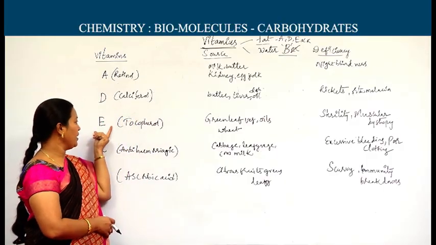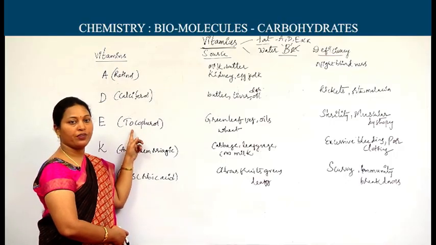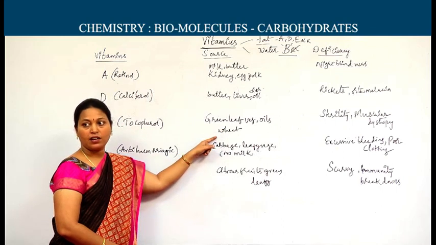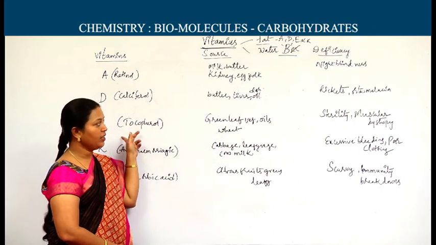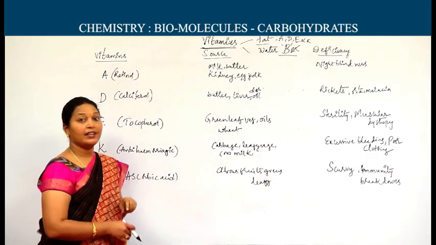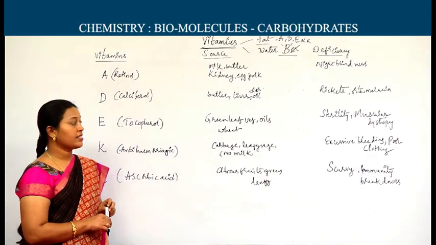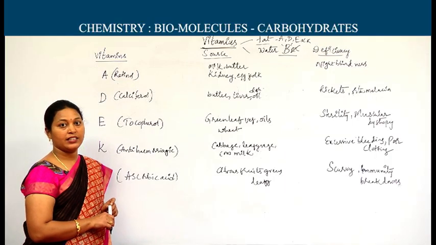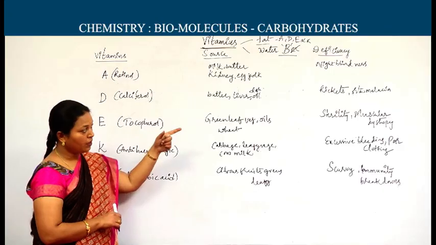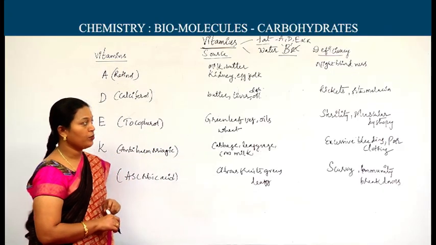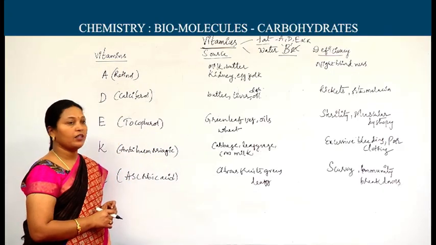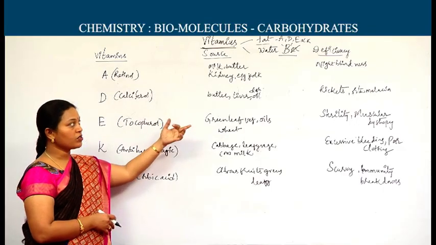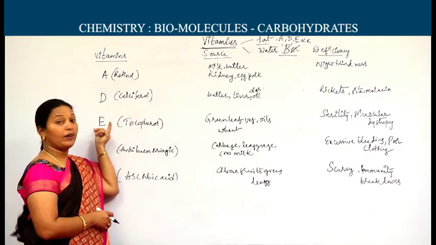Next, vitamin E, its chemical name is tocopherol, and green leafy vegetables, oils, wheat are the sources for vitamin E. Deficiency disease: sterility. Sterility is nothing but being unable to produce the next generation. Genetical disorders may come under sterility, and muscular dystrophy. As I said for vitamin D, here also the muscles may not work properly. Muscular dystrophy is also a deficiency disease of vitamin E.